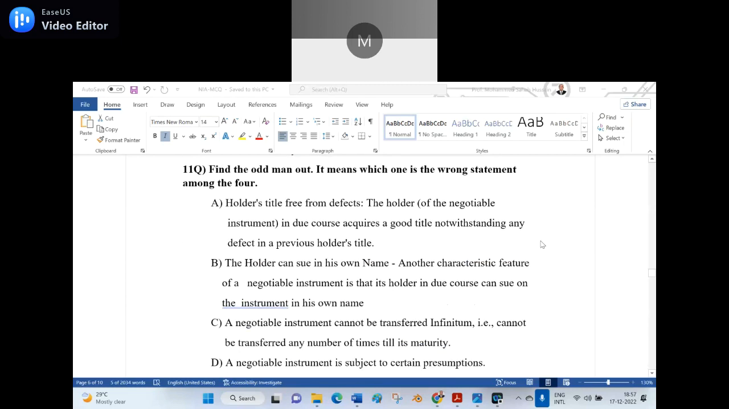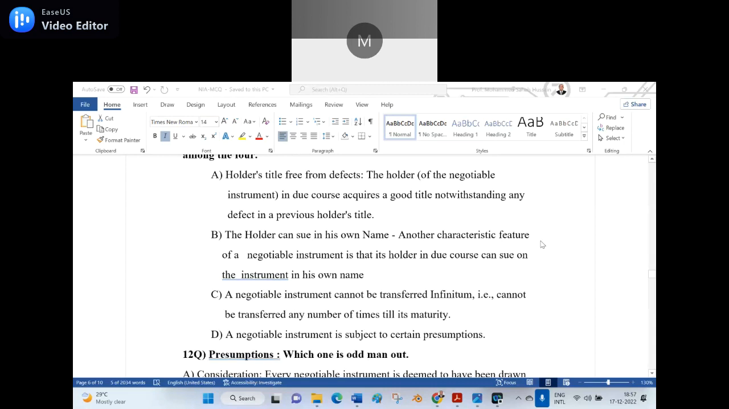11th question. Find the odd man out. It means which one is the wrong statement among the four. A. Holder's title free from defects. The holder of a negotiable instrument in due course acquires a good title notwithstanding any defect in the previous holder's title. B. The holder can sue in his own name. Another characteristic feature of a negotiable instrument is that its holder in due course can sue on the instrument in his own name. C. Negotiable instrument cannot be transferred ad infinitum. That is, it cannot be transferred any number of times till its maturity. D. A negotiable instrument is subject to certain presumptions.